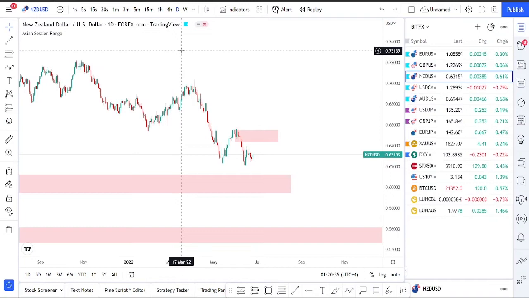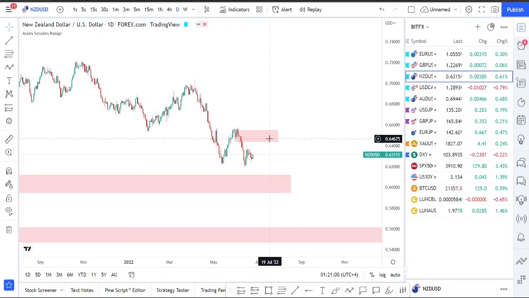So all these zones, whenever the market reaches them, we go on the lower time frame and we wait for the proper confirmations, and then we take the trades, not without proper confirmation. So all these areas should be respected accordingly if proper confirmation on the lower time frame is provided. Without proper lower time frame confirmations, we won't be entering any buys or sells, just to keep in mind.